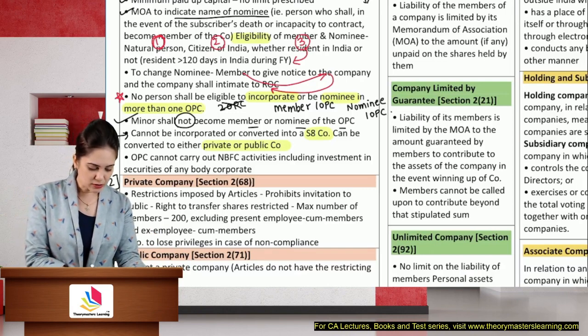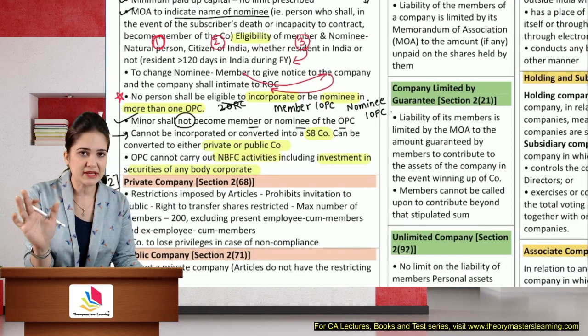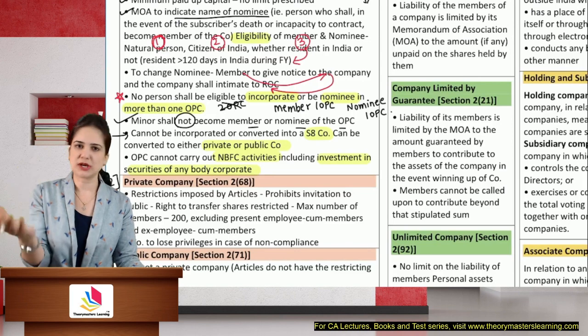An OPC cannot carry on non-banking financial activities, including investment in securities of a body corporate. Generally, a company is a person separate in the eyes of law, so you can purchase shares of another company.